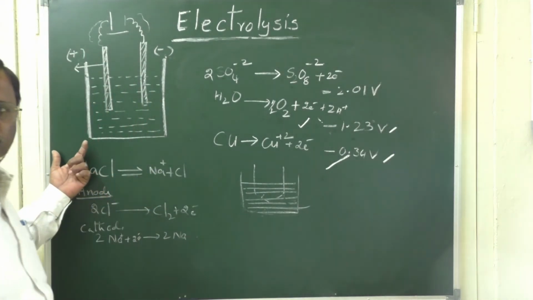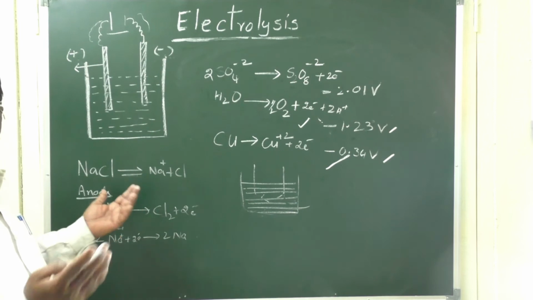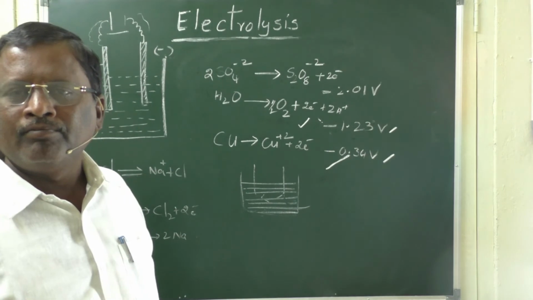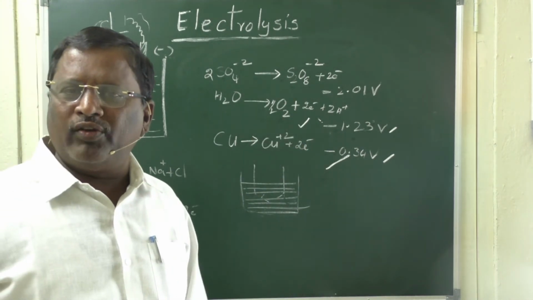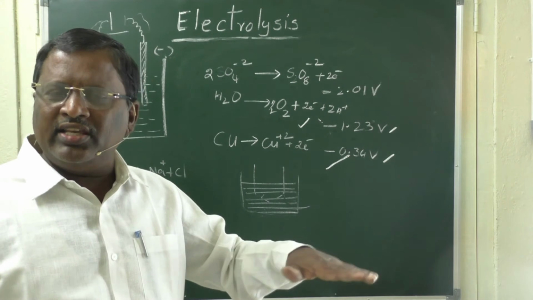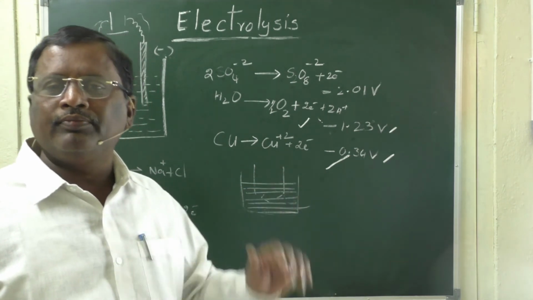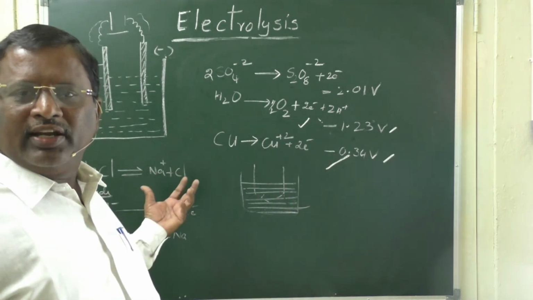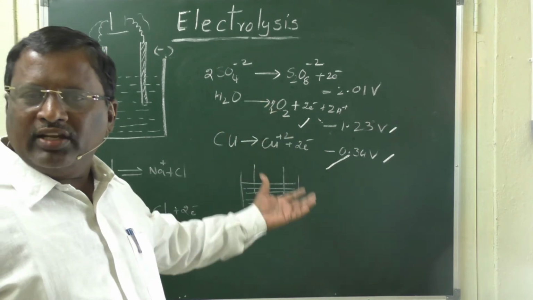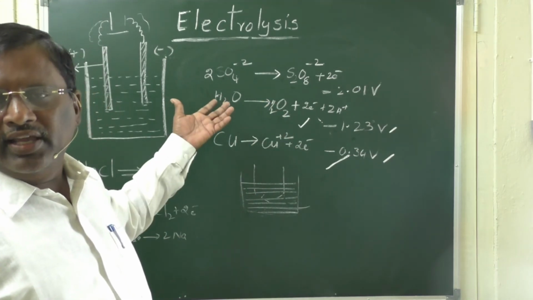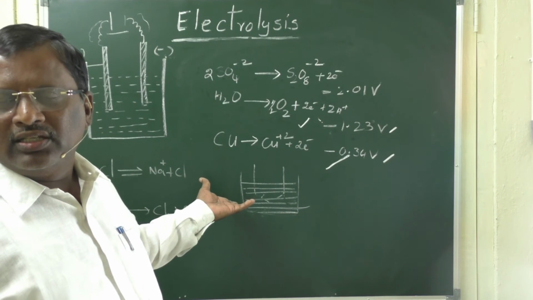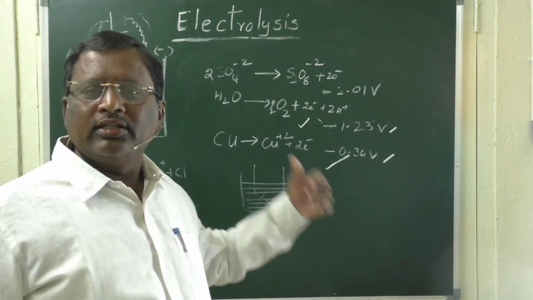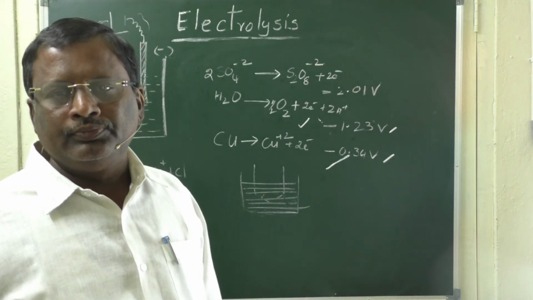Whereas here, if you electrolyze NaCl, the Na plus ions and Cl minus ions keep decreasing. When an active electrode is involved, there will be no change in the concentration of electrolyte. The atoms dissolved at the anode are deposited at the cathode. Anode weight is lost and cathode weight is gained, and there will be no change in the concentration of electrolyte. This is the most important point that you have to understand.